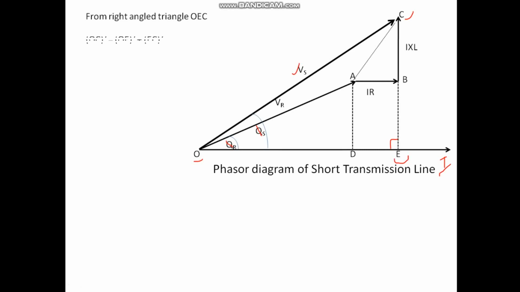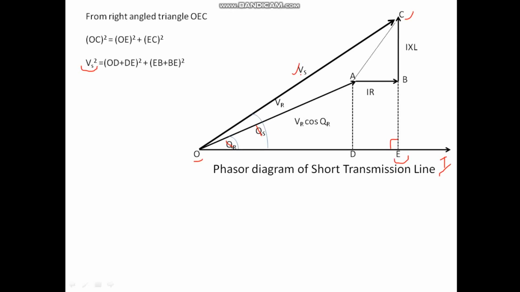So OC square equals OE square plus EC square, right? OC is my VS, so VS square.